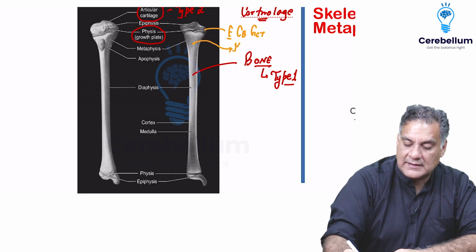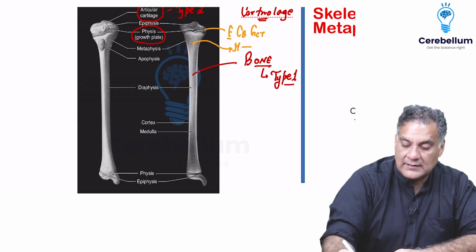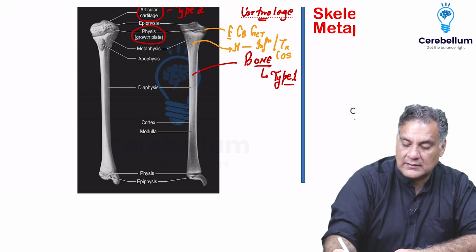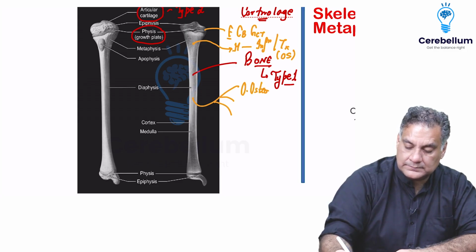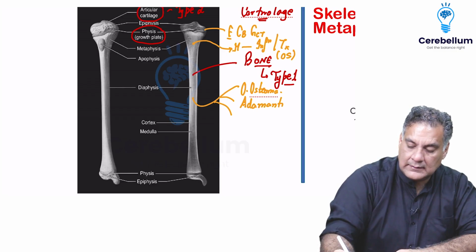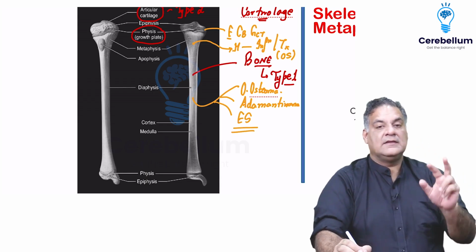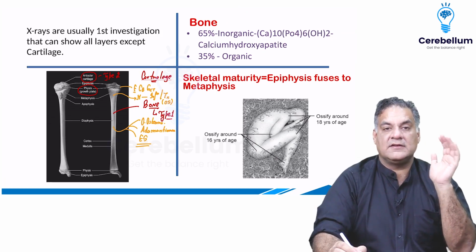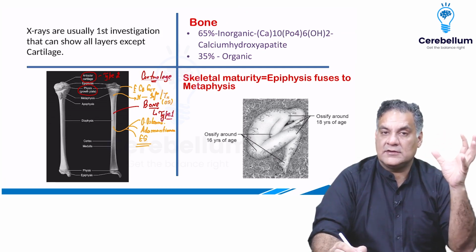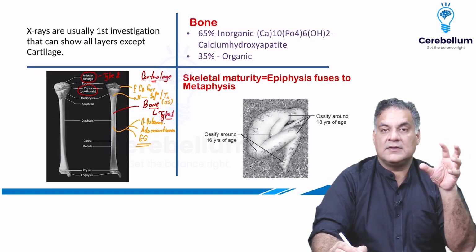If you look at the metaphysis, you have two things here, infections and tumors. And which tumor is number one here? Osteosarcoma. And coming to the diaphysis, you have three vowels here: osteoid osteoma, adamantinoma, and Ewing's sarcoma. So these are the important things in the different areas of the bone. X-rays are the first investigation which can show you the bone and the soft tissue layers, but cannot show you the cartilage.